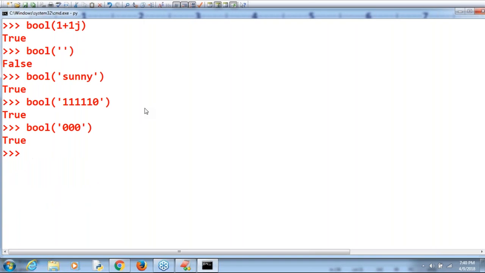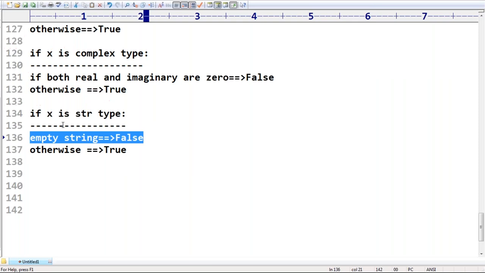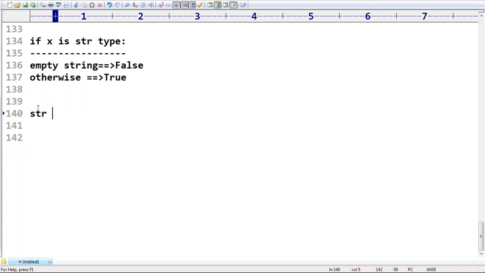Remember that. So for any type to any type, how are you able to convert? Okay, that's all. These are the things you people should be clearly aware of. Next, the last function we have to discuss is the str type. The str function can be used to convert from any type to string type.